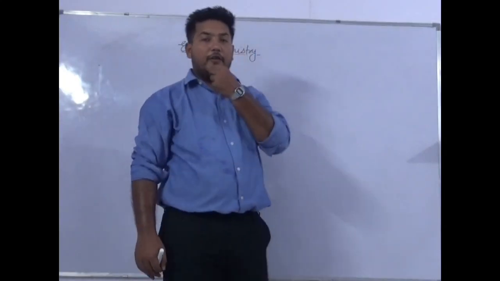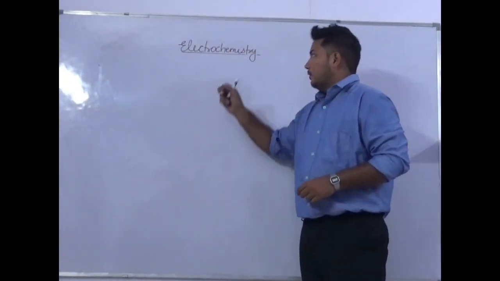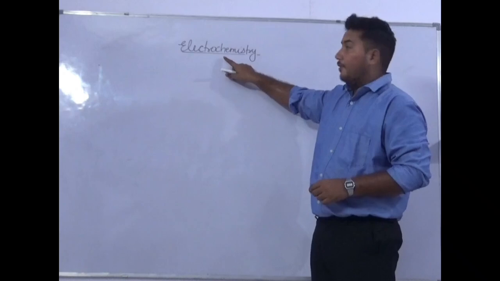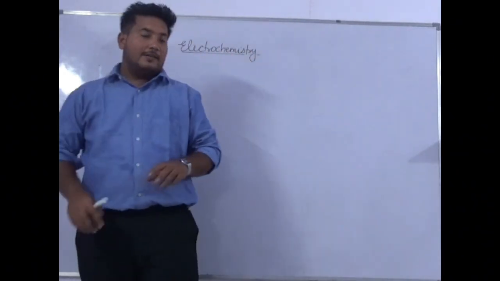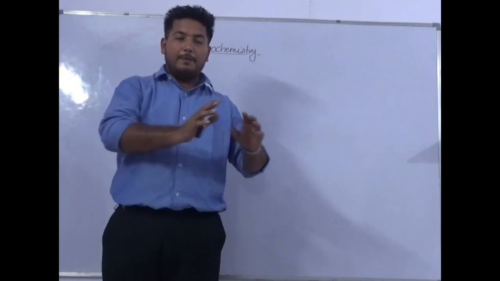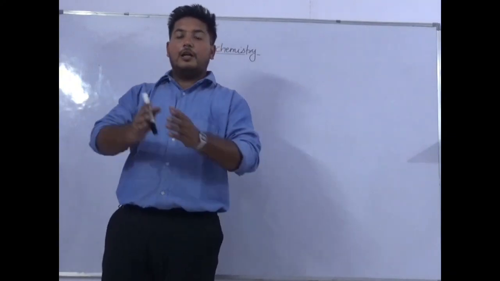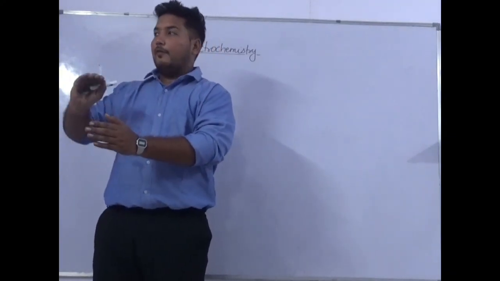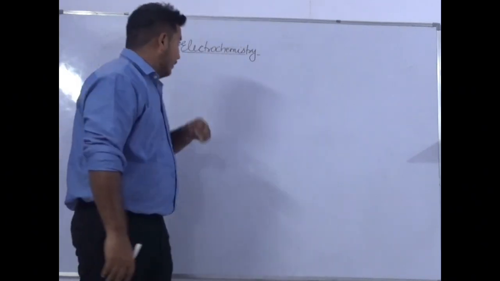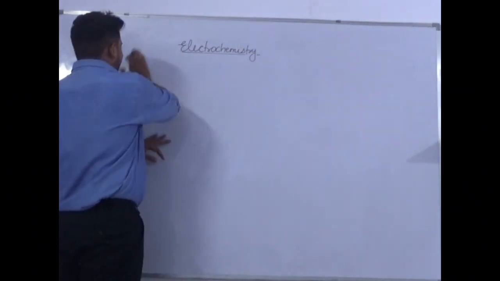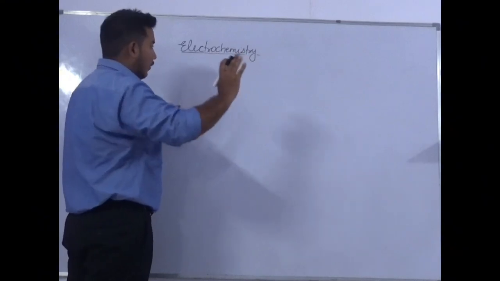So good morning class. Today we are going to start chapter 2 of class 12 NCERT, which is electrochemistry. We will start this chapter from scratch and from the basics, then we will go to the main level, then to the advanced level for our exam for August. So let us start with the basic definition of this chapter.